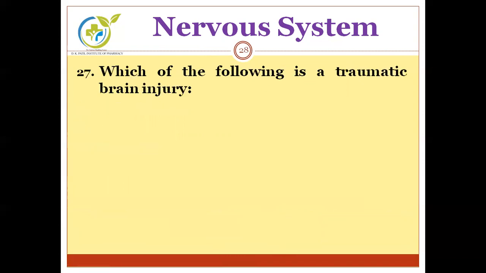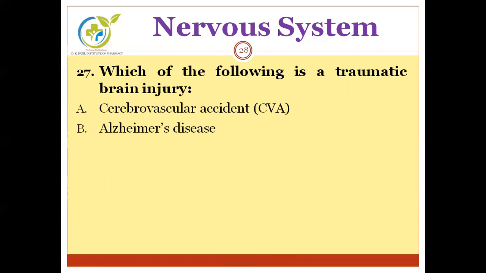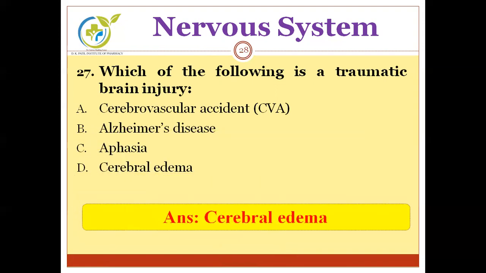Moving to the next question. Which of the following is a traumatic brain injury? Option A, cerebrovascular accident, Alzheimer's disease, aphasia, cerebral edema. Correct answer is cerebral edema. It is a traumatic brain injury.